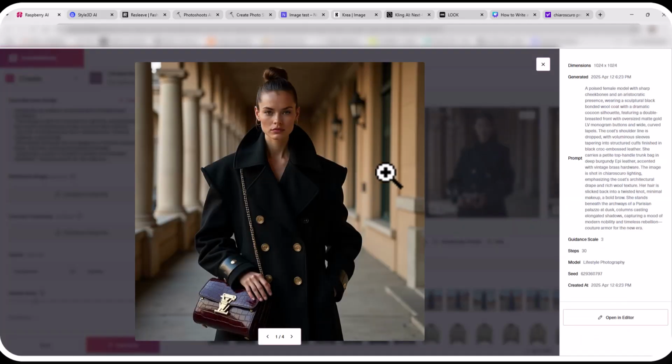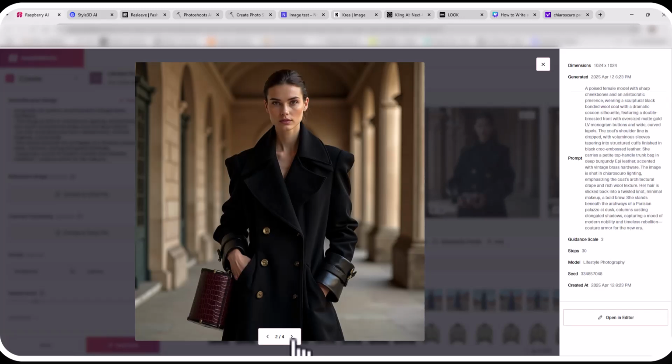So we've got a drop shoulder, we've got voluminous sleeves with the epi-leather cuff. I believe the big medallion buttons. I see the monogram is actually on the bag itself, but it is a very vintage type of bag. The model's hair was able to be seen, minimal makeup, and the like. So very good match.